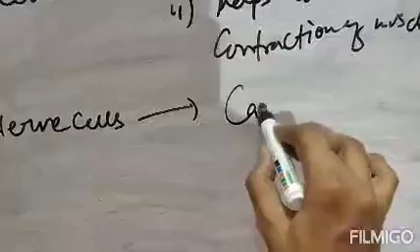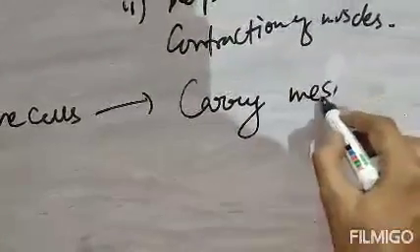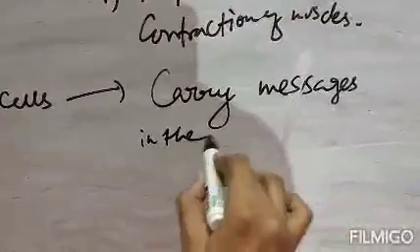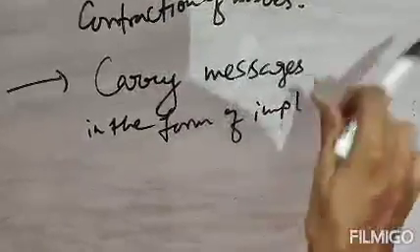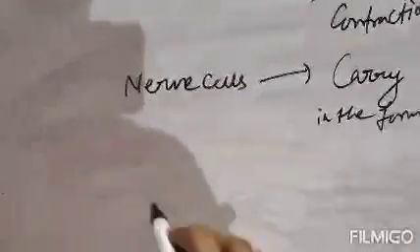So its function is to carry messages in the form of impulses. Clear? So nerve cells.